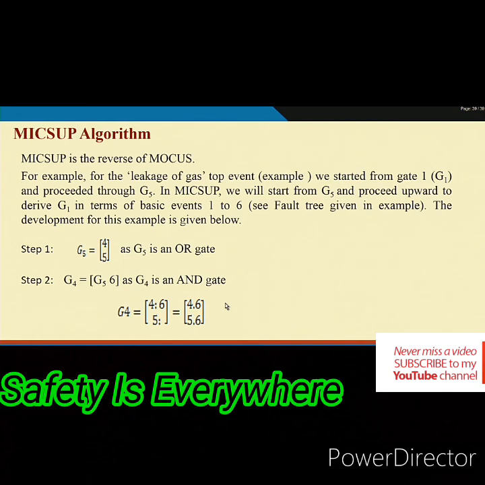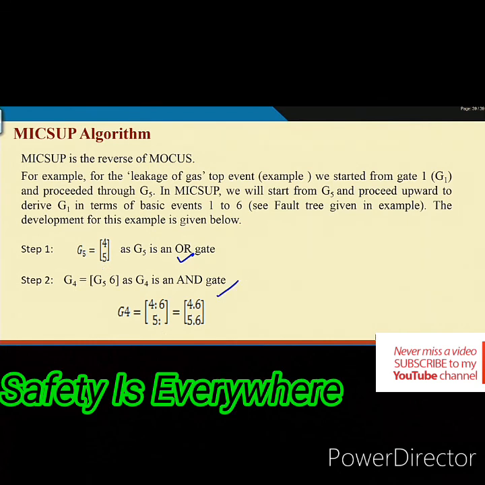MICSUP algorithm is just the reverse. So, for the leakage of gas top event we started from gate 1 and proceeded through gate 5 in the MOCUS case. In the bottom-up method we will start from G5, the lowest gate, and proceed upward. So, G5 is an OR gate, and the two principles, that means increase in elements in a cut set or increase in the number of cut sets, will be applied.